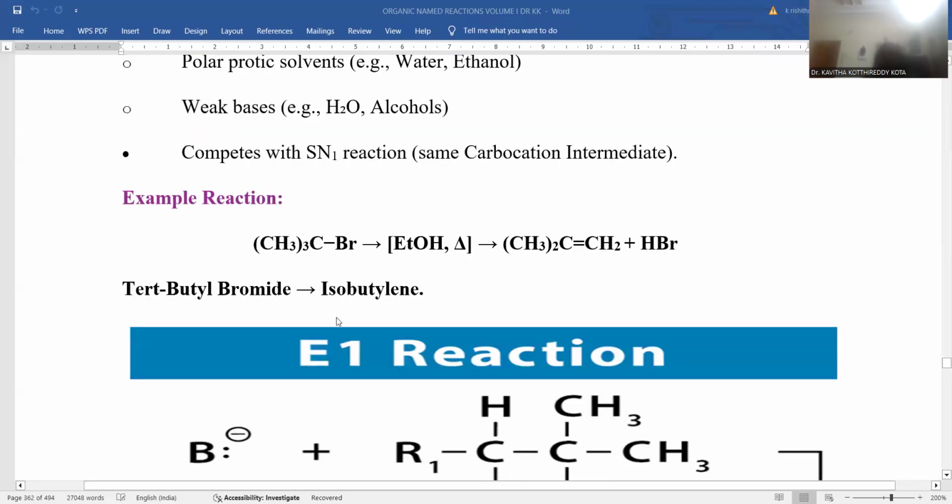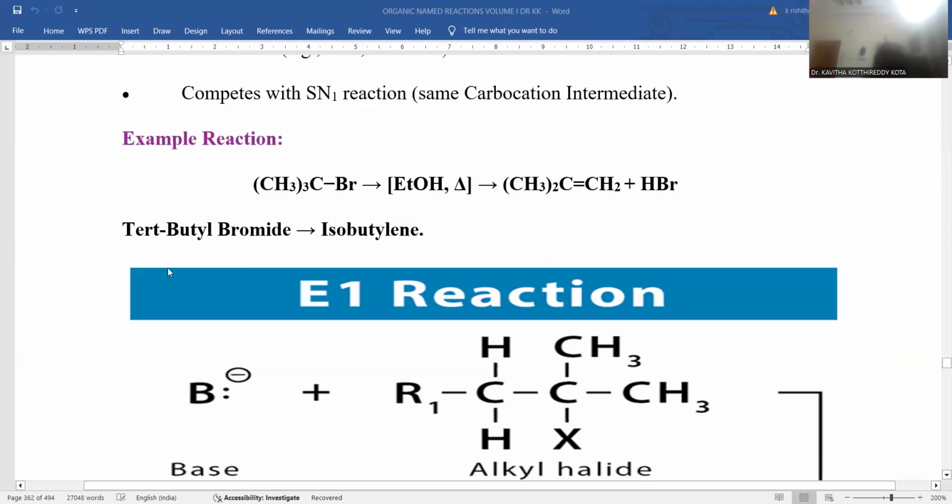An example for this reaction is when we take tertiary butyl bromide and ethanol, and subsequent heating is also required, being an elimination reaction. Breaking of bonds is obvious there. That's the reason heating conditions are provided, and isobutene is the product, and HBr is eliminated as a byproduct.